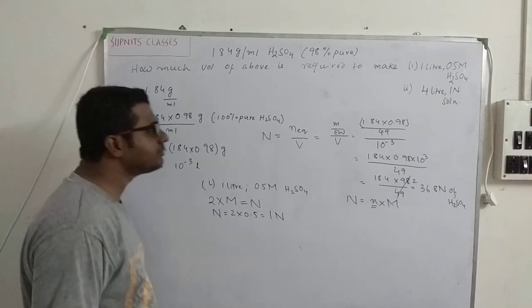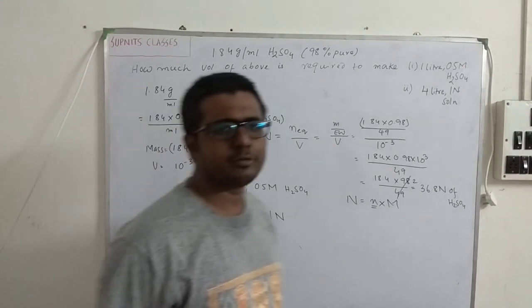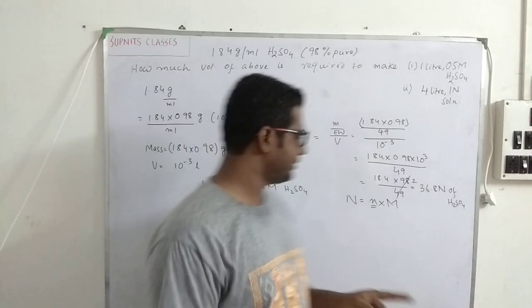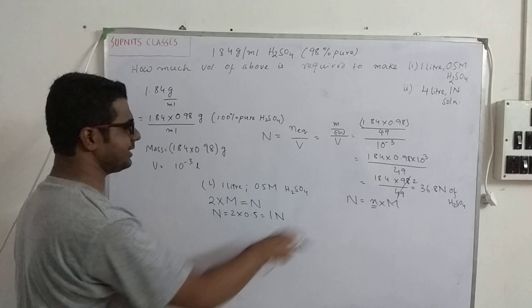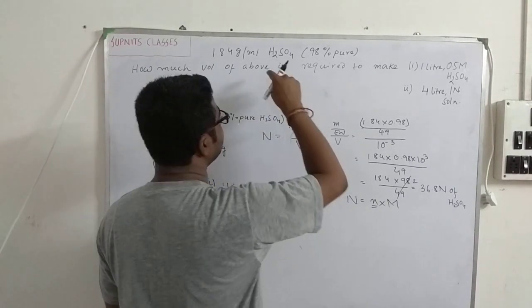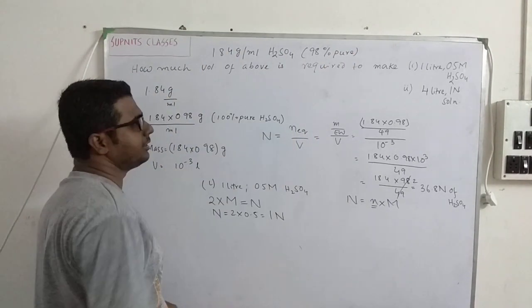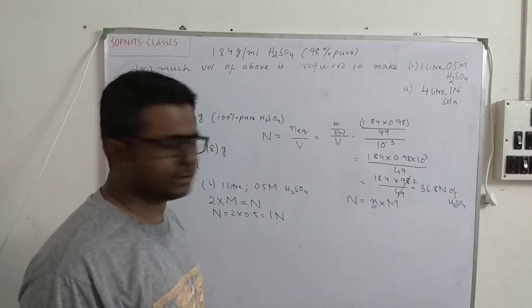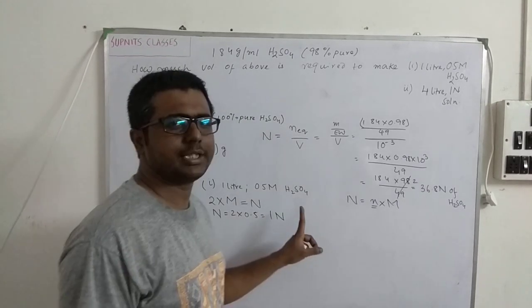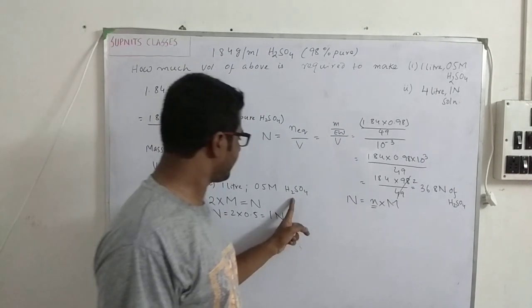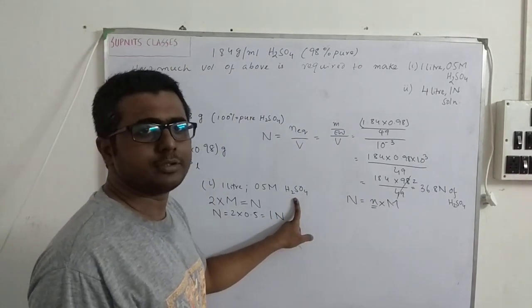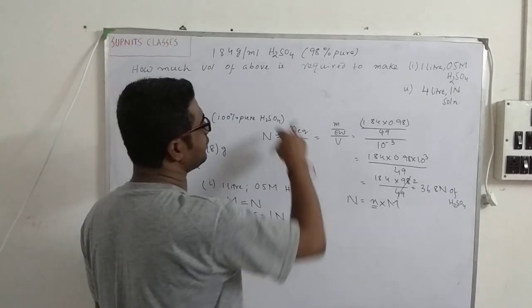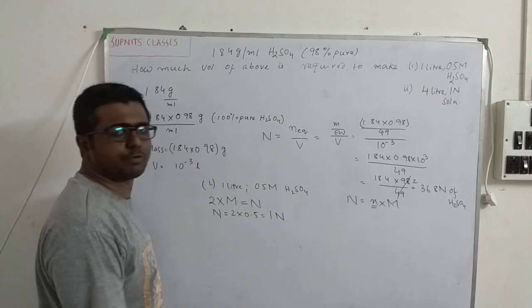Now, we know that the number of equivalents of this has to be the number of equivalents of the original solution to get the same amount of H2SO4, because we are talking about the same compound over here. So number of equivalents in this case will always be equal to number of equivalents in the original H2SO4.